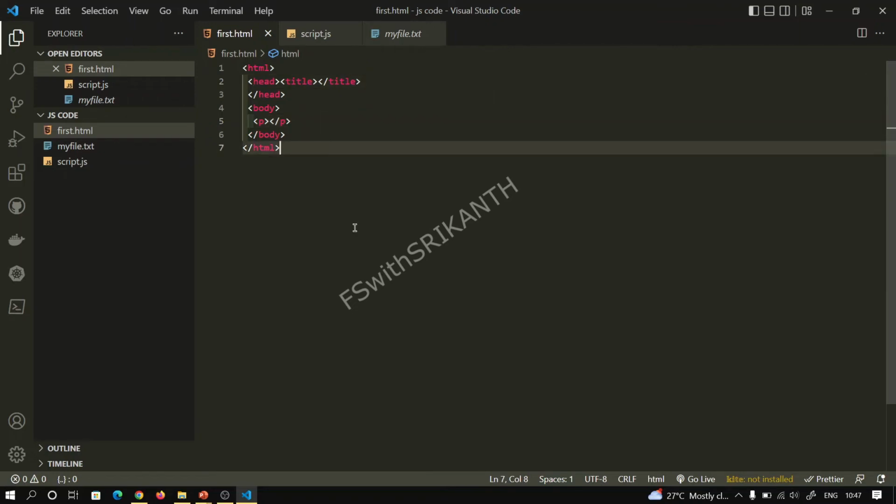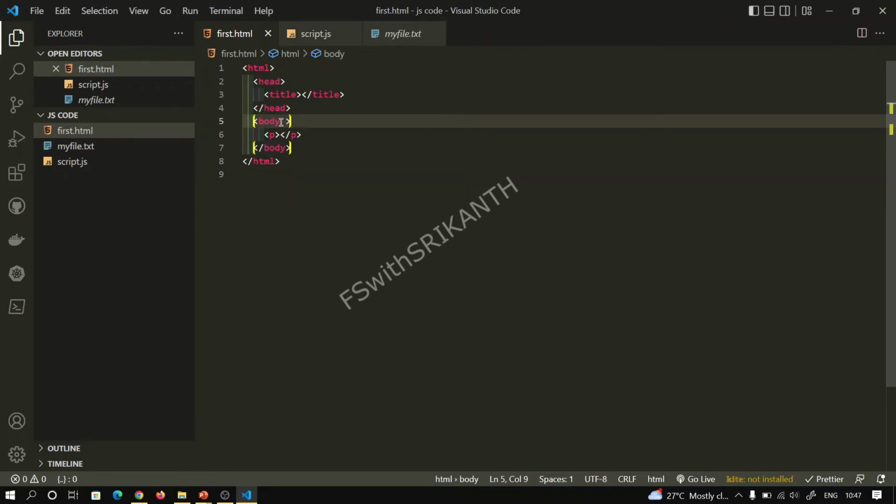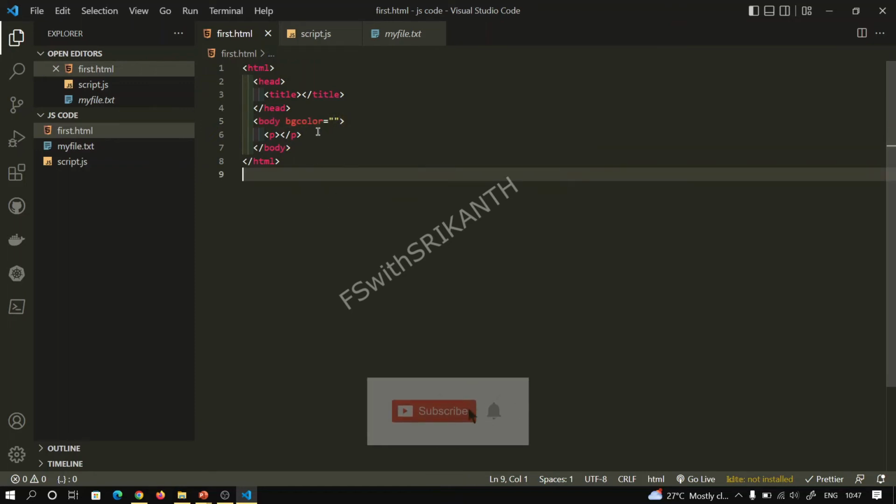When I am saving this, automatically it provides some structure. This is a flexibility. In between the body tag, suppose I try to write any attribute, the relevant attributes will be provided. Suppose I use bgcolor, automatically the color will be different.